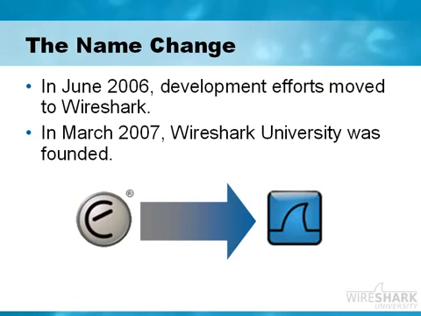A lot changed in 2006. In June of 2006, Gerald moved to work with Case Technologies. And when he moved to work with Case Technologies, he couldn't take the name Ethereal with him. So Wireshark was born. In June 2006, that was the first time we saw the name Wireshark, and the announcement was released that month. All of the developers that had previously worked on Ethereal also moved over to start work on Wireshark. In March of 2007, Wireshark University was founded.